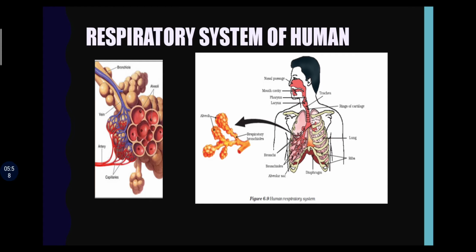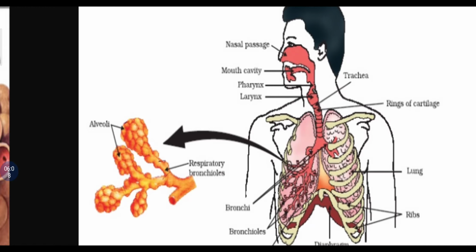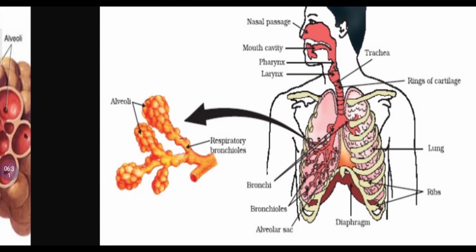Then the respiratory system of humans. In human beings, the air is taken into the nasal cavity through the nostrils. Then it passes to the throat through the pharynx and larynx. It reaches the trachea. The complete passage is made up of cartilage so that it doesn't collapse. The trachea is then divided into bronchi.